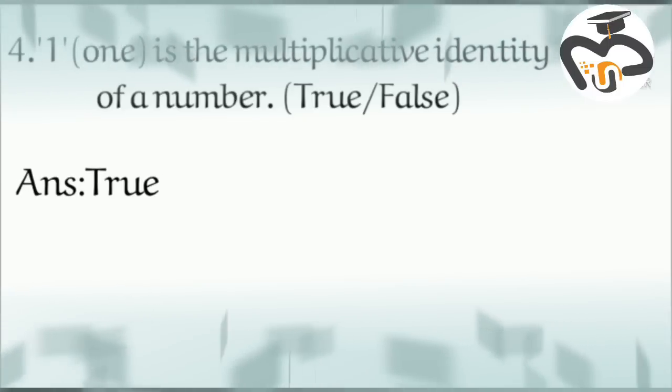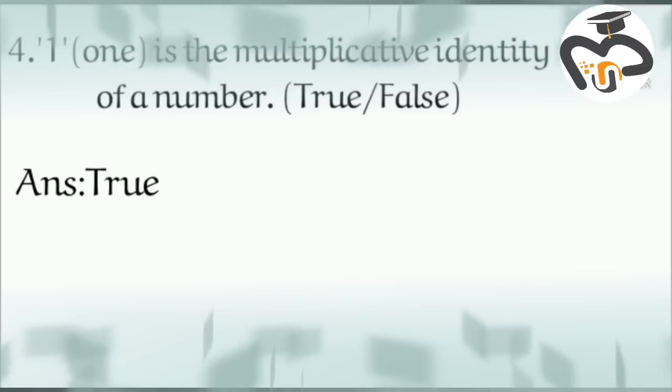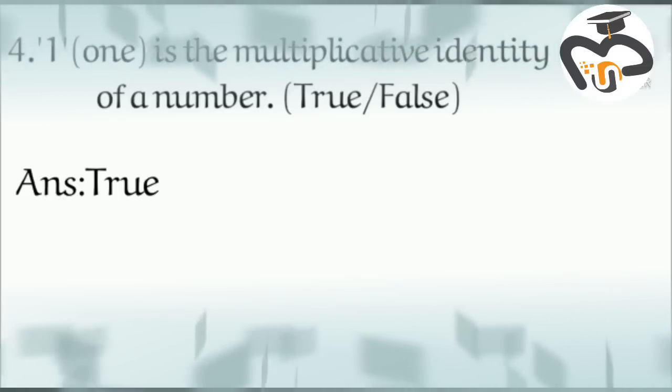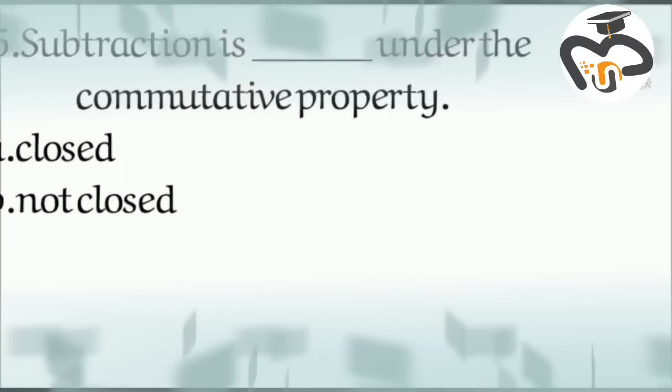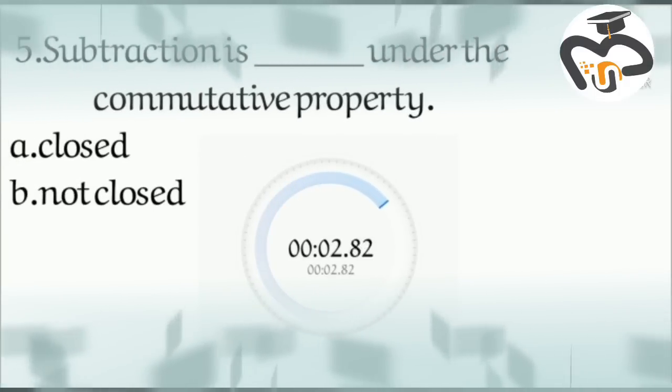Answer: true. Five. Subtraction is dash under the commutative property.